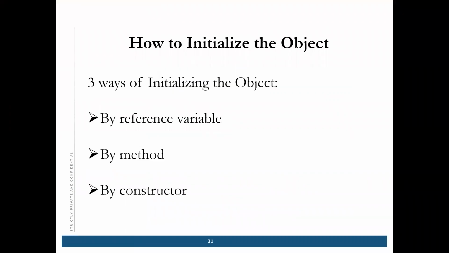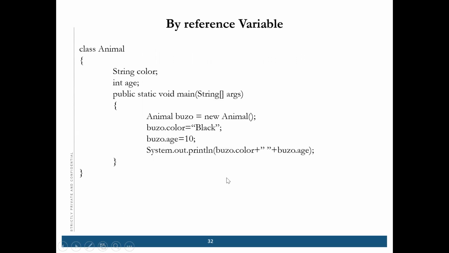Now, how to initialize the object? Okay, this is also very important, how you can initialize your object. There are 3 ways of initializing your object. First is by reference variable, by method, and by constructor. So we will learn everything in detail. First, by reference variable.